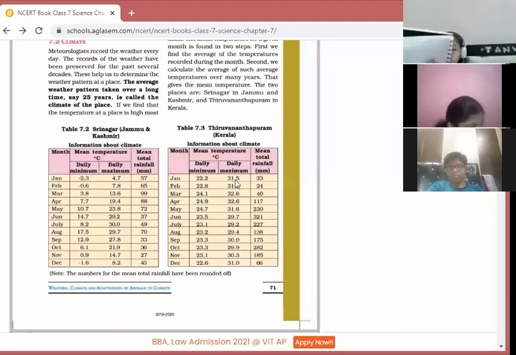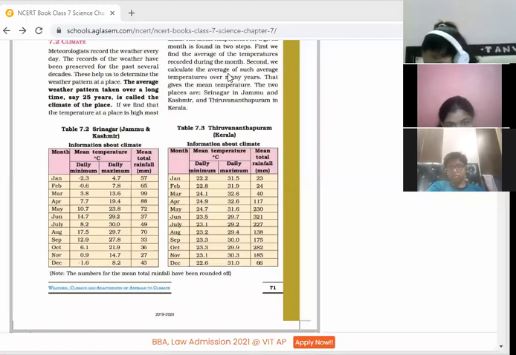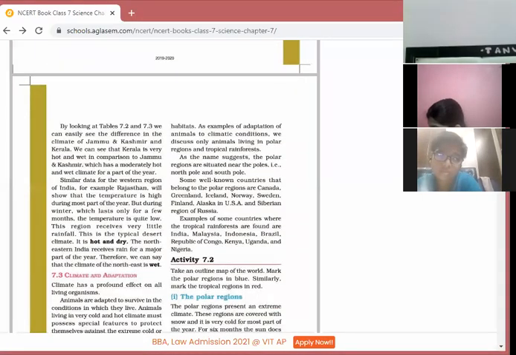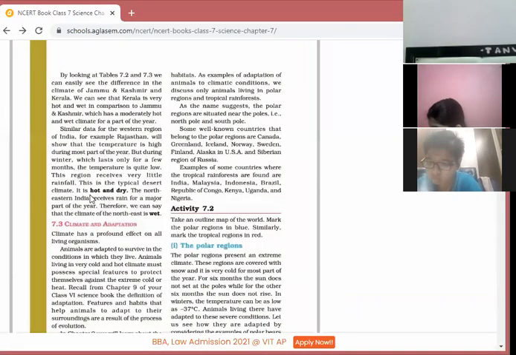So what can you say about Trivandrum? What type of climate does it have? Any one of you can say? It is hot, ma'am, hot and wet. Hot and wet. Why is it hot and wet? See the minimum temperature, and the maximum temperature is also high. And the rainfall is more in Trivandrum. So we can say the climate of Srinagar is cold and the climate of Trivandrum is hot and wet.